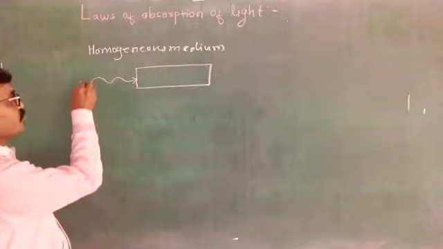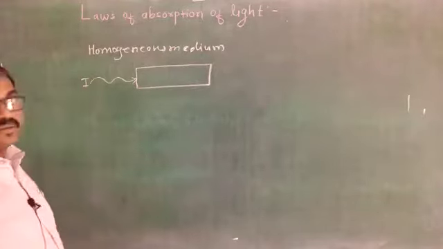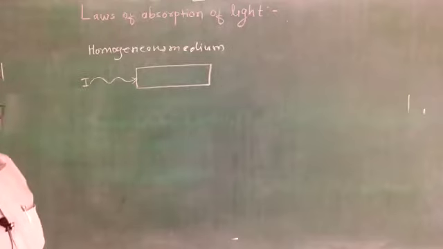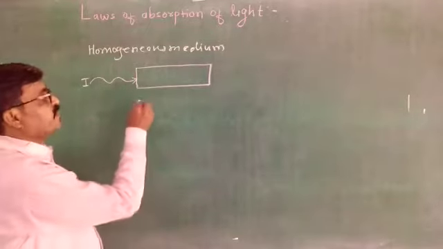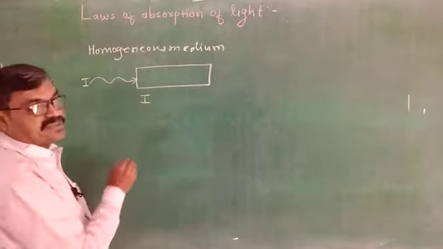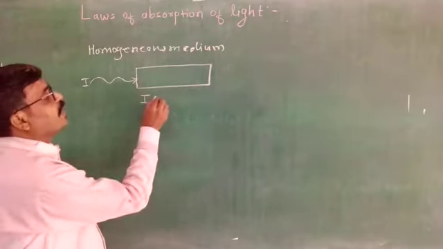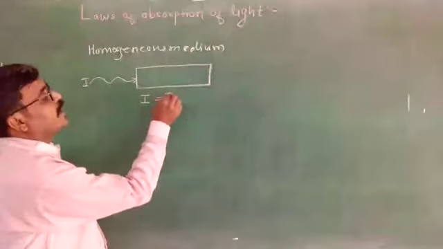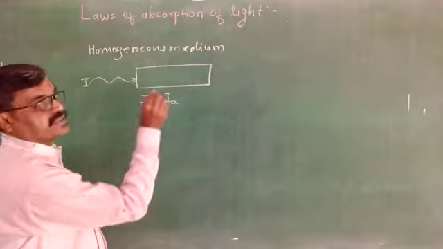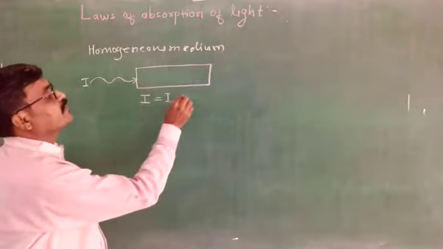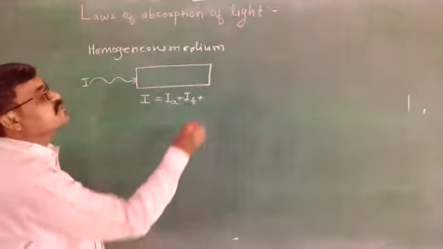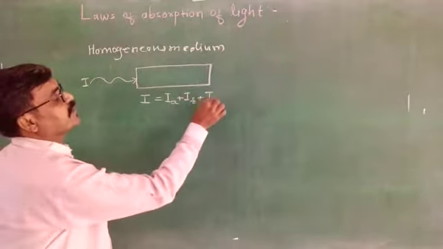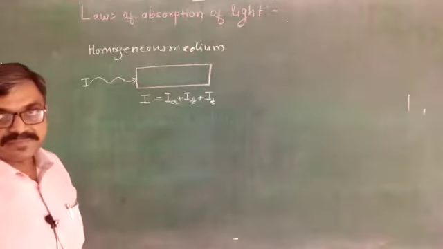Suppose I is the intensity of monochromatic light which is allowed to fall on this homogeneous medium. Then this intensity of incident light I equals IA, the intensity of absorbed light, plus IR, the intensity of reflected light, plus IT, the intensity of transmitted light.